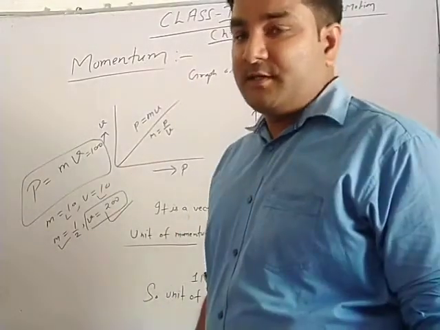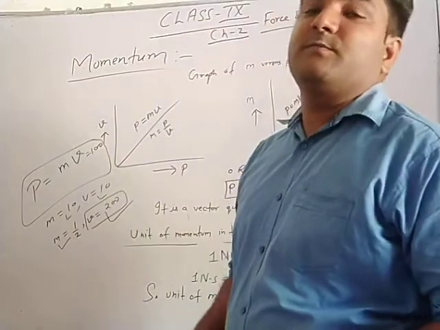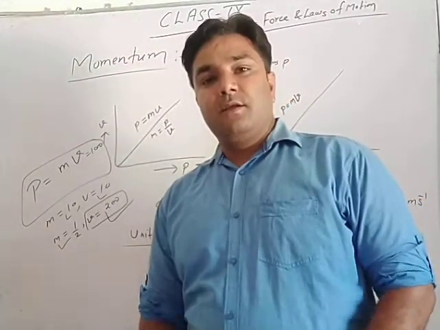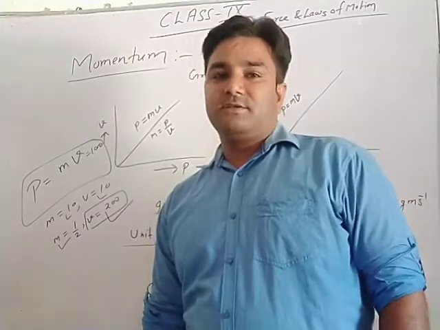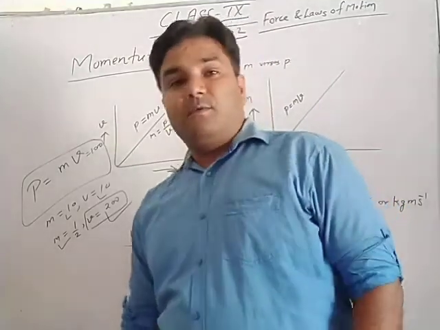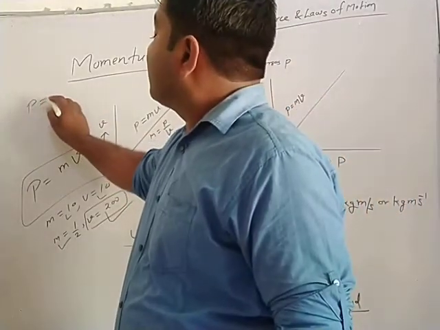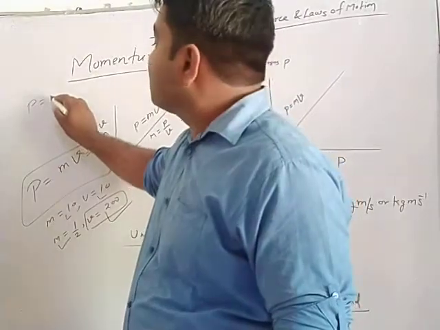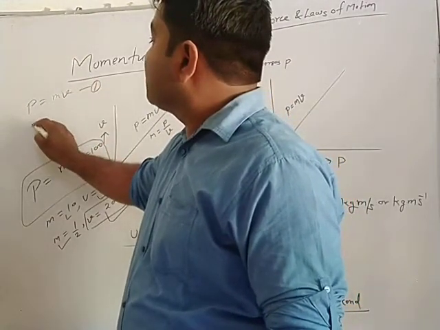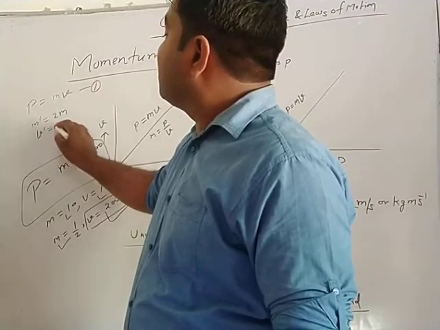So the concept is clear. When you solve a numerical, suppose the velocity of a moving body becomes twice, then the momentum will also be twice. In some question given, how does the momentum of a body change when the mass and velocity both become twice? Suppose P is equal to initially mv, and m dash is equal to 2m, and v dash is equal to 2v.